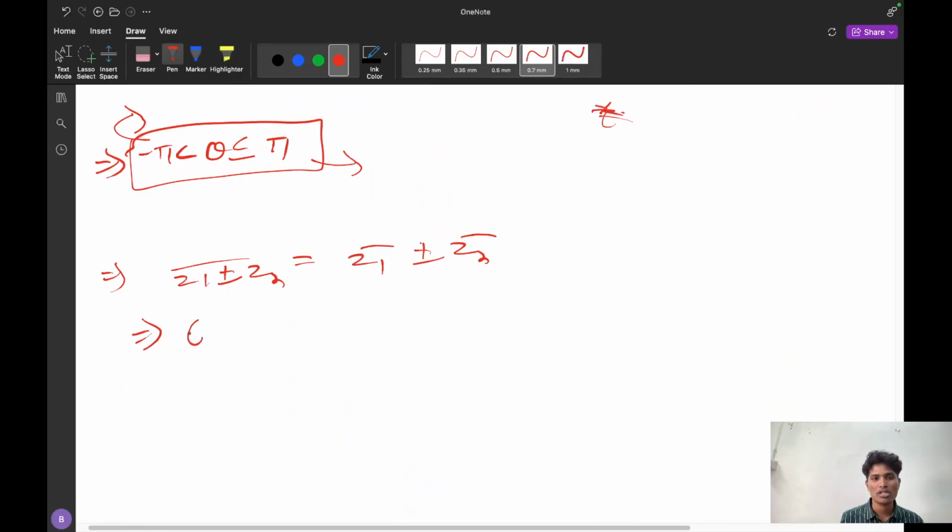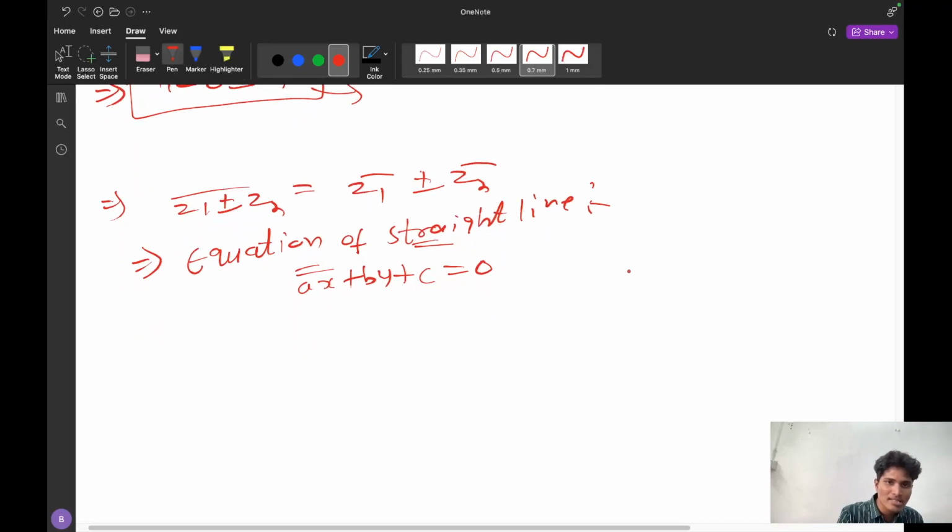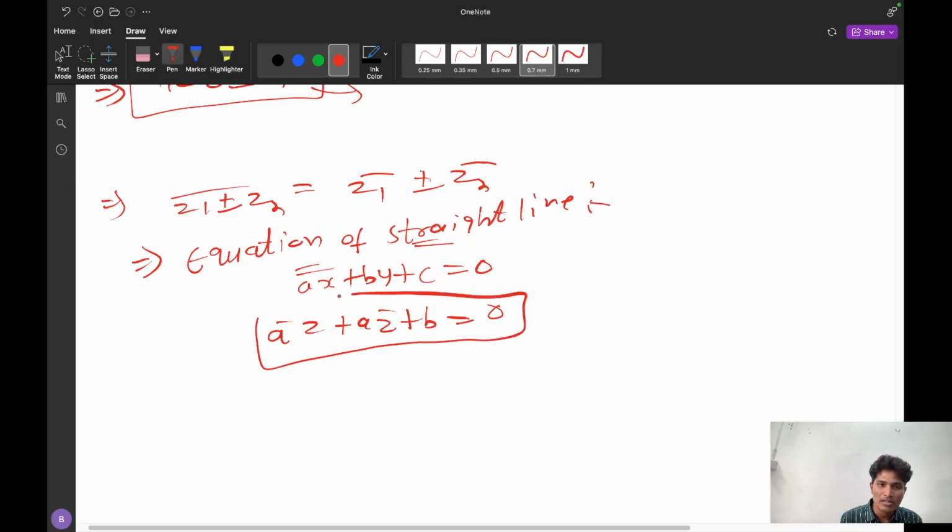Next, the important concept is the equation of a straight line. How can we find the equation of a straight line? You already know the equation of a straight line in the geometry part, that is ax plus by plus c is equal to 0. But in complex numbers, there is a slight change: a-bar z plus a z-bar plus b is equal to 0. This is the straight line equation.